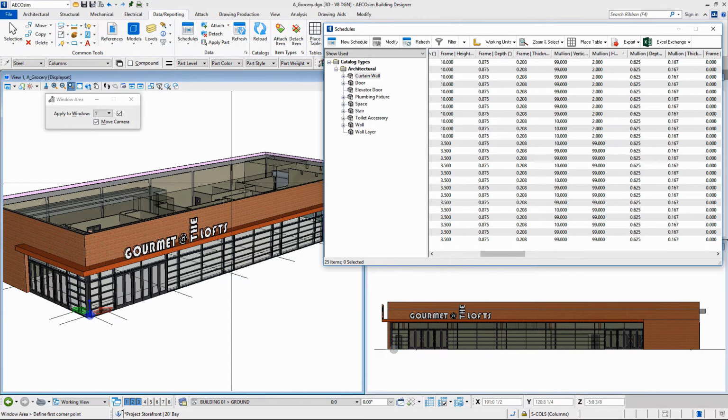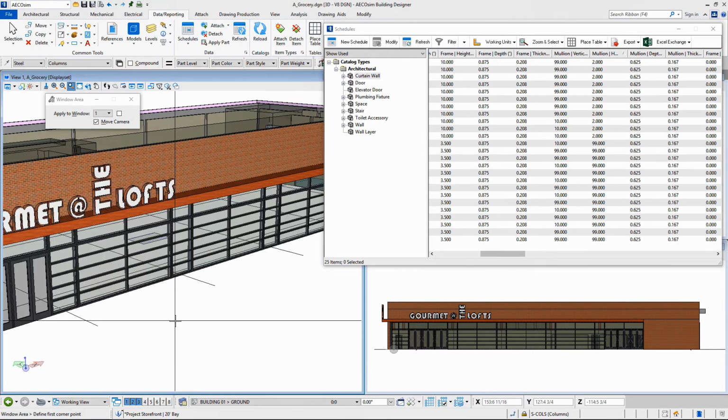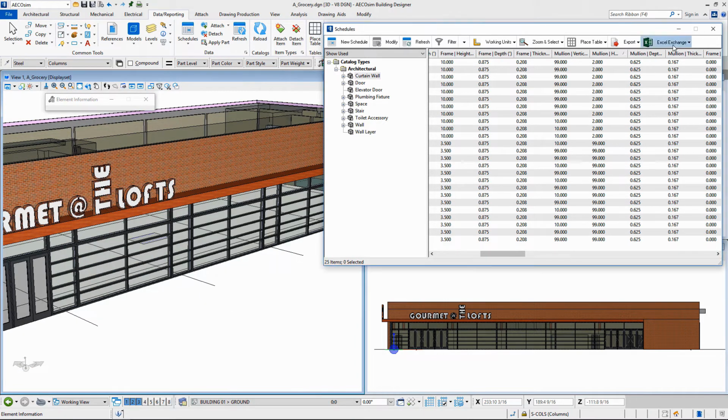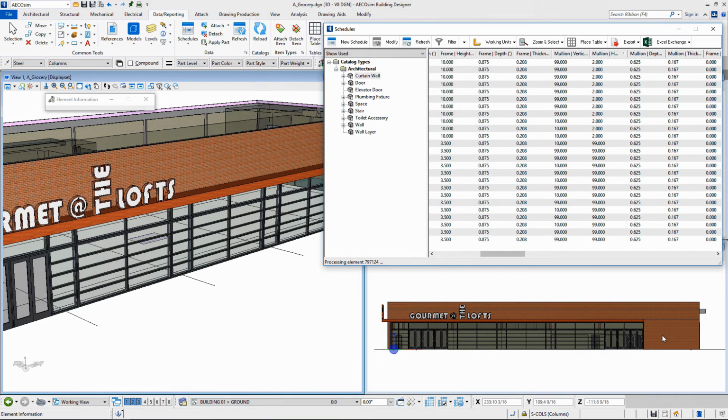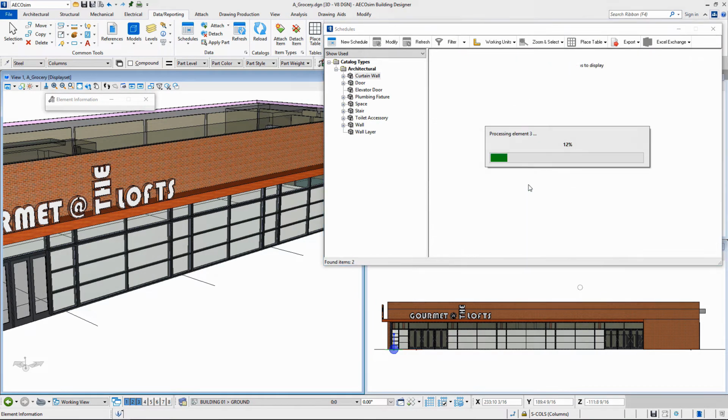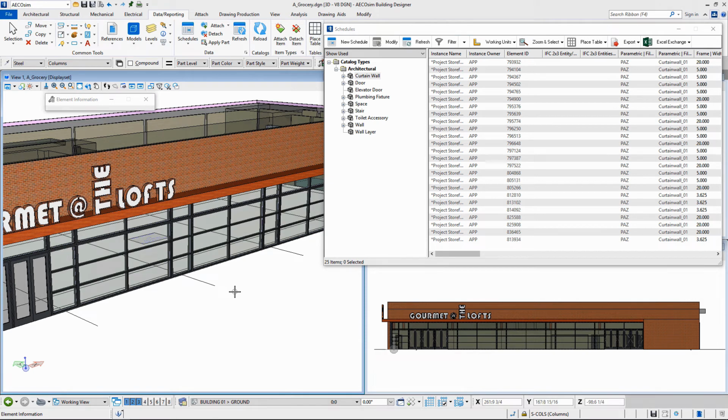Let's zoom in to look at the curtain wall a little closer. And then we go to the Exchange and update from Excel. And now it's going to be changing to 4 feet that quick. So it's a very powerful tool and very powerful capabilities.